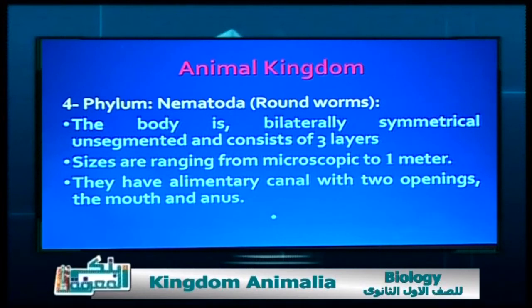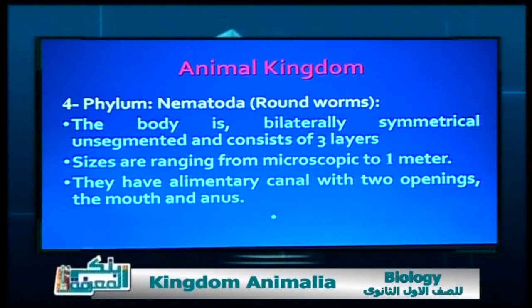So it's just one part, cylindrical in shape, and bilaterally symmetrical. It consists of 3 layers, the outer layer and the inner one, and one in between. The size ranges from microscopic, very few millimeters or parts of a millimeter, up to 1 meter.